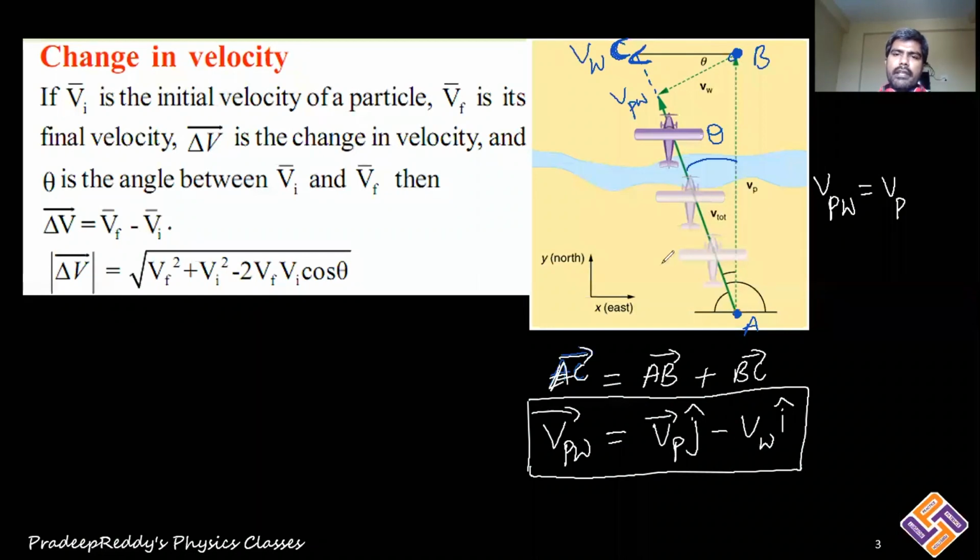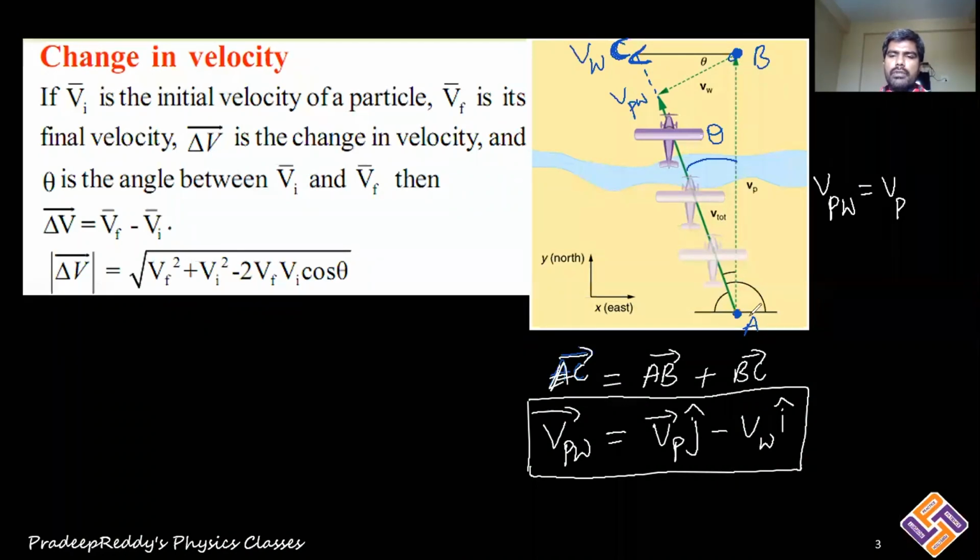So simply, AC is the resultant vector of AB and BC. A vector in the plane can be represented with the sum or difference of two vectors which are purely horizontal and vertical. Whenever you want to find the resultant velocity in the plane, you will use the parallelogram law of vectors.